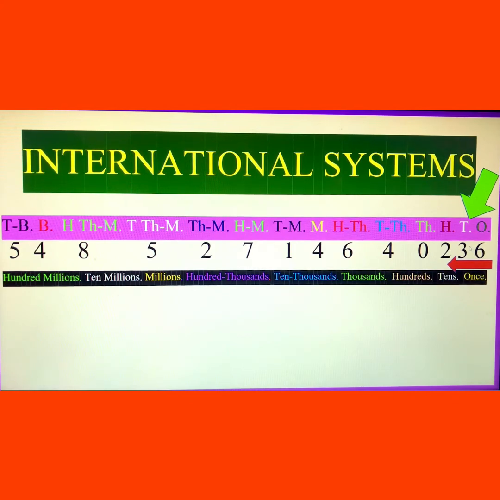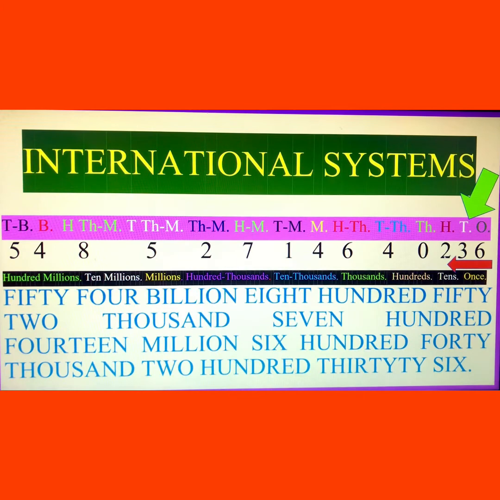So you can write in the words this number as 54,852,714,640,236. So try to read and practice well so you can read a largest number into the international system.